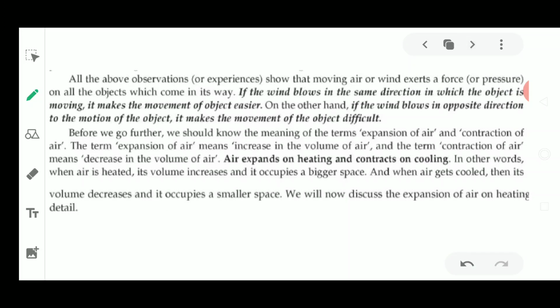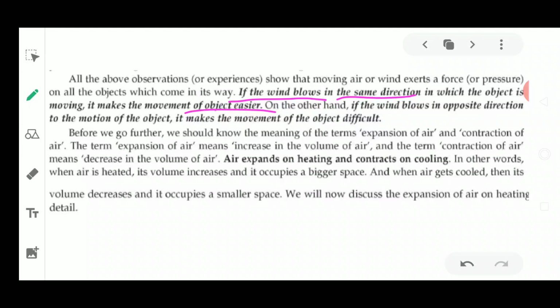Now these experiences tell you that if the wind blows in the same direction in which the object is moving, the movement is easier. So we came to know that if the wind is blowing in the same direction in which the object is moving, it makes the object's movement very easy.